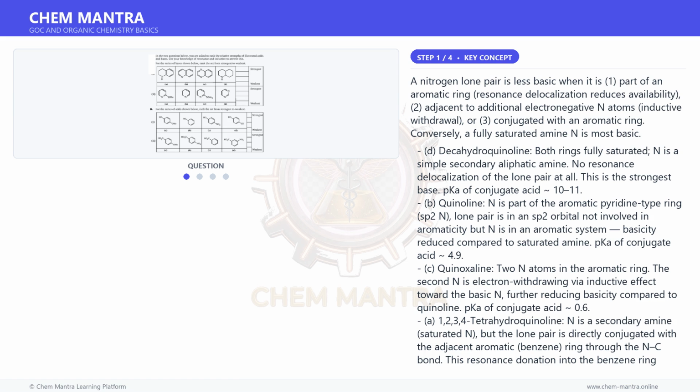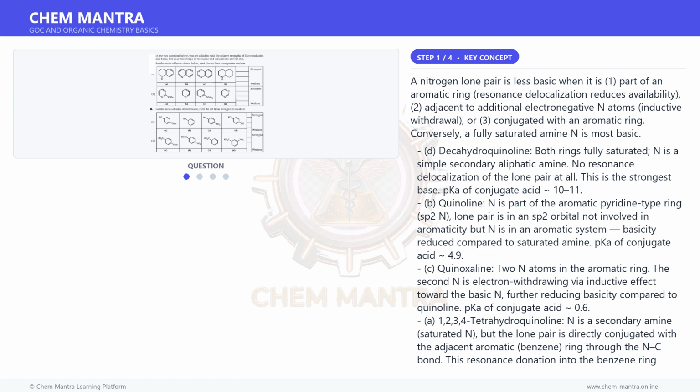C. Quinoxaline: 2 N atoms in the aromatic ring. The second N is electron withdrawing via inductive effect toward the basic N, further reducing basicity compared to quinoline. pKa of conjugate acid ~0.6.